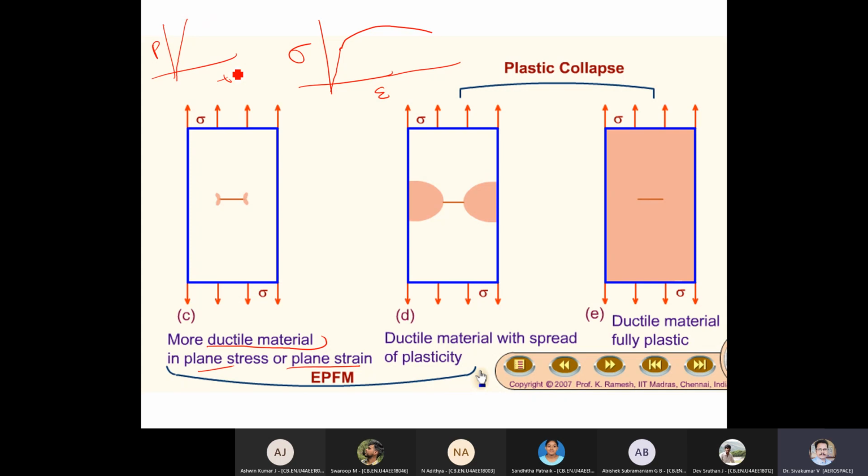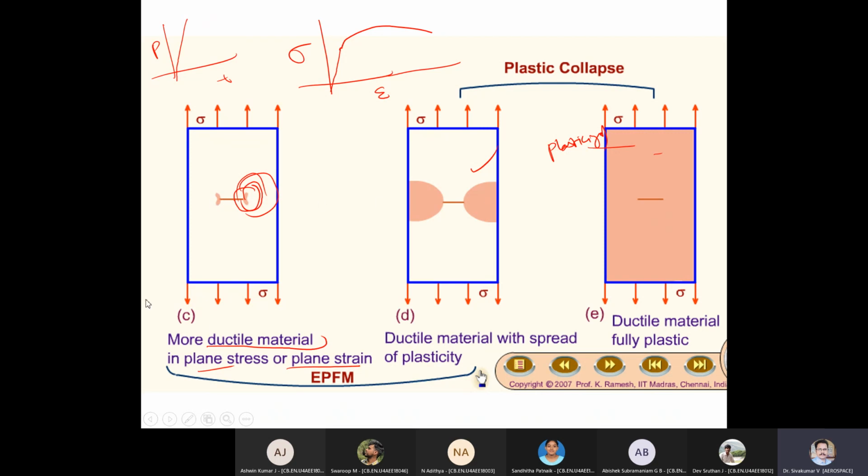While you increase the load, the zone will grow like this. I'm talking about the material behavior now, not fracture and secondary things. Then at one point in time, you see the whole body is plasticized.